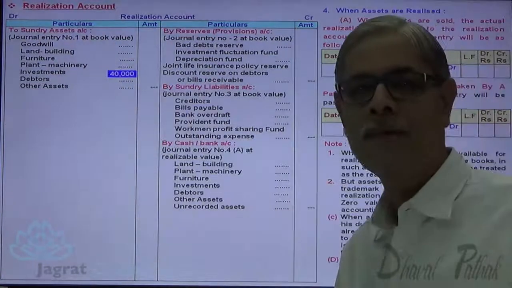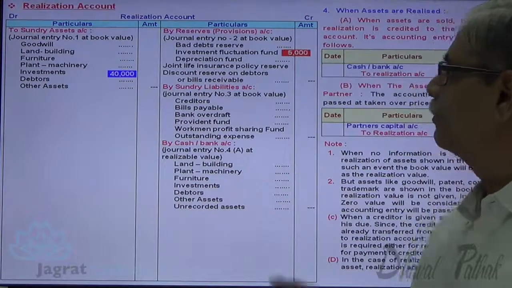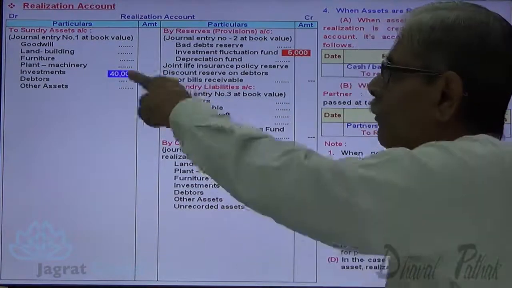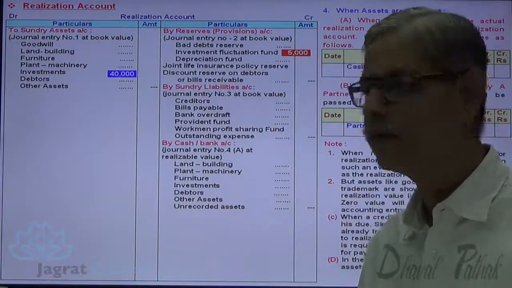Suppose that investments are 40,000. Investment fluctuation fund is 5,000. So what is the book value of investment? 40 minus 5, 35,000 is the book value.